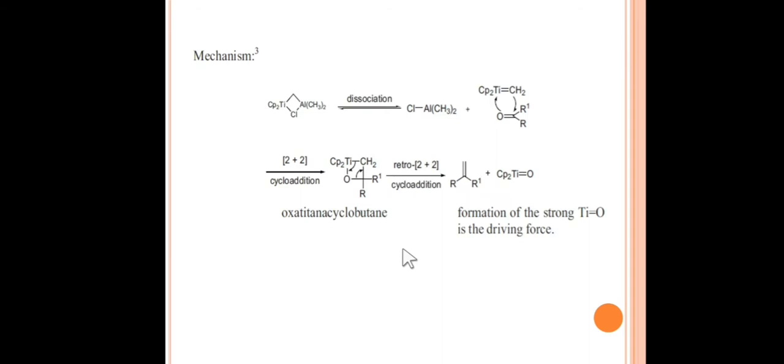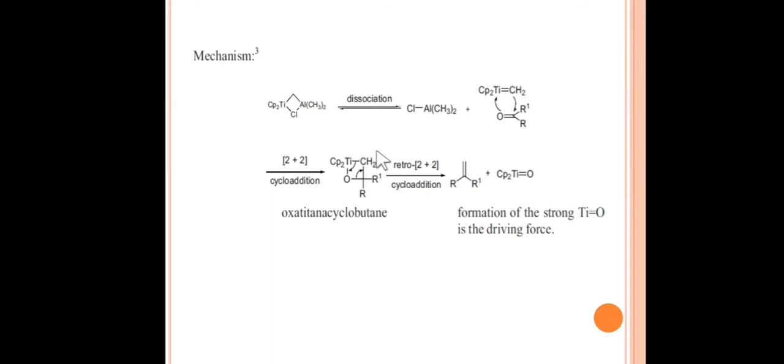So let's see how the carbenes are generated from the reagent. When in situ it is dissociated, we get this Cp2Ti=CH2, that is a titanium mediated carbene. We can write it like this also, or we can just write the normal carbene. When we get this carbene, it forms a four-membered ring with the carbonyl compounds. So once the reaction happens between the carbonyl compound and this carbene, we get the oxatitanacyclobutane ring, that is a four-membered ring. This intermediate is formed by 2+2 cycloaddition.